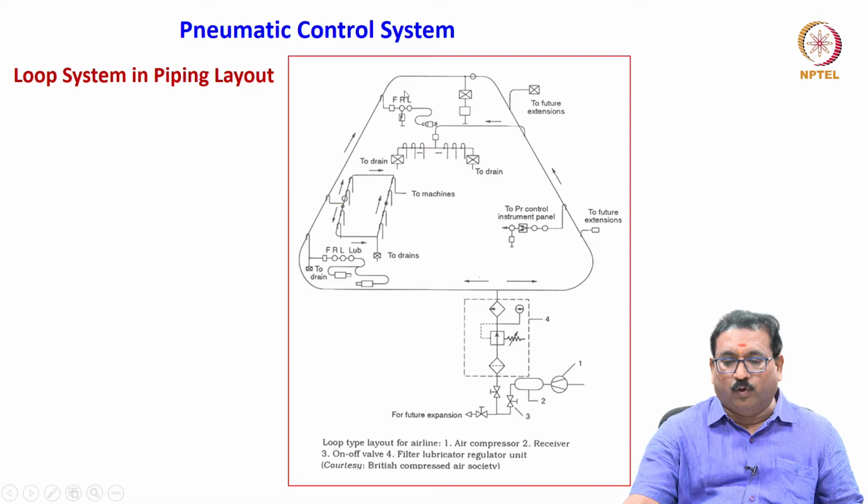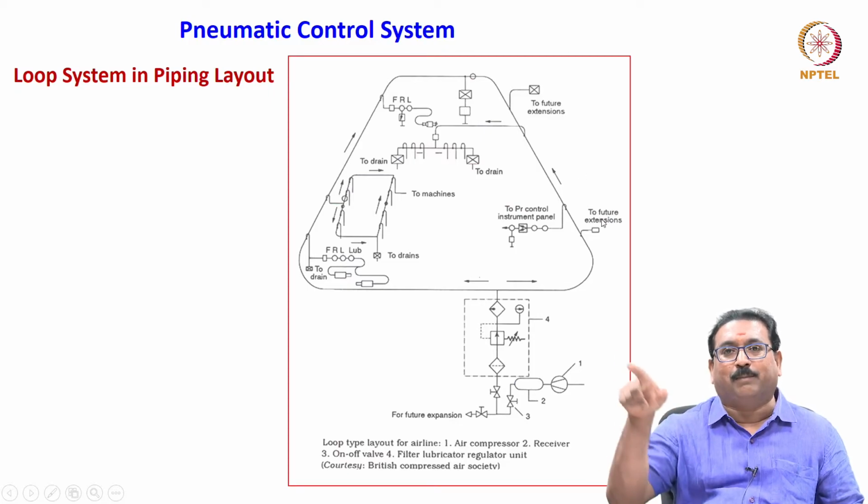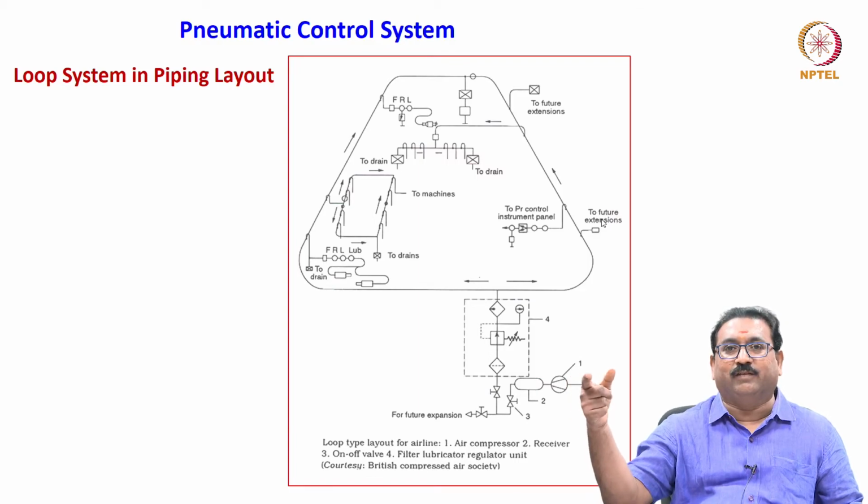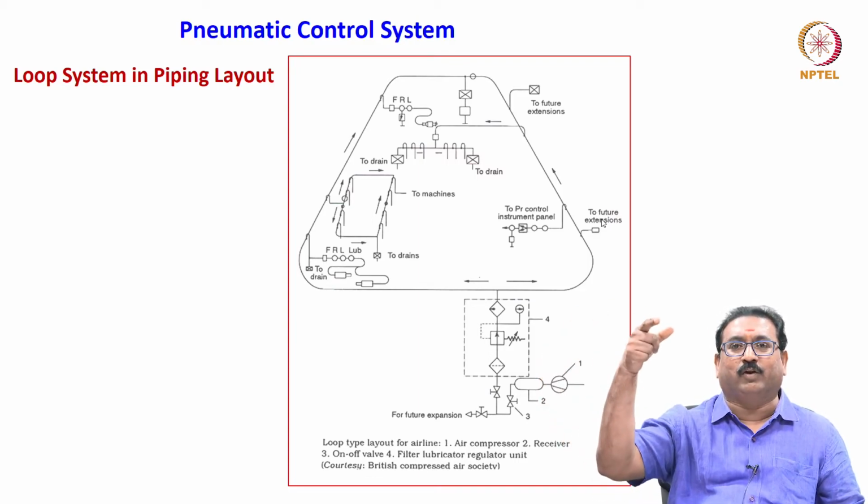This is called a looping system. Air will flow in both directions based on the requirement. Then also you will see for the future expansion, you will keep the tapping lines. Then there is no need to pay attention later. You can directly tap the air wherever you require it.